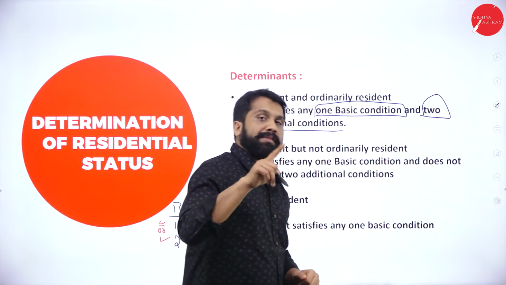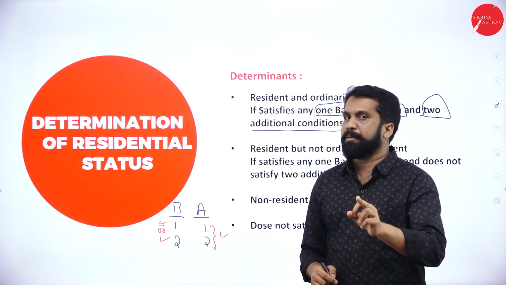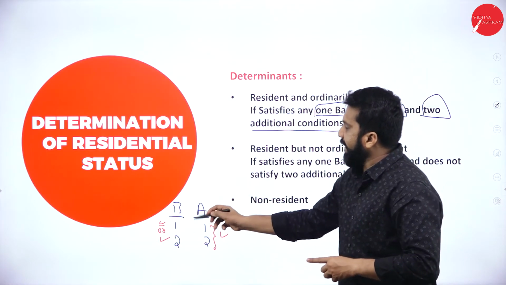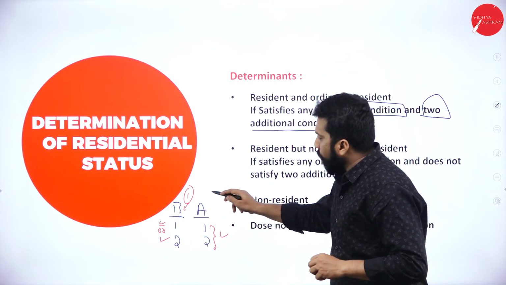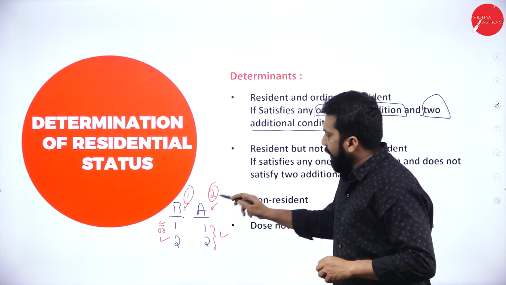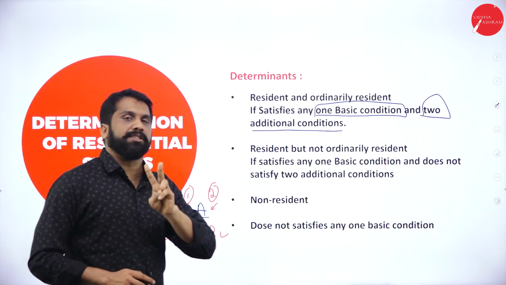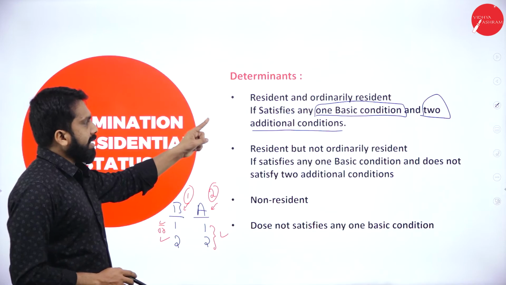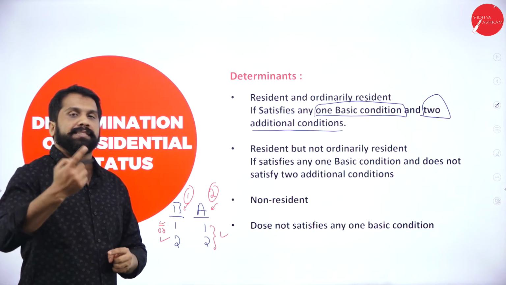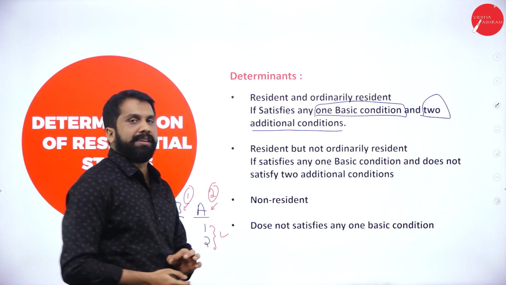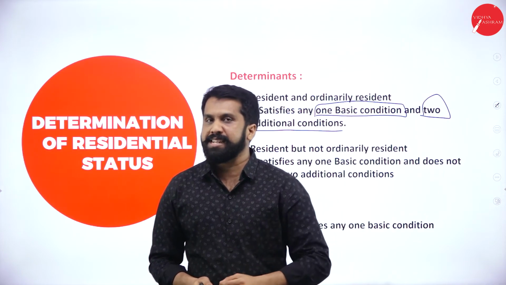If you want to become a resident and ordinarily resident, then remember, you have to fulfill any one of the basic conditions and both of the additional conditions. One from basic, 2 from additional. Then you will become resident and ordinarily resident. Clear? We all are considered as resident and ordinarily resident. Why? Because in India we spend more days.